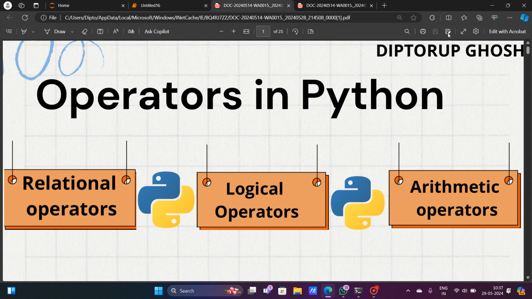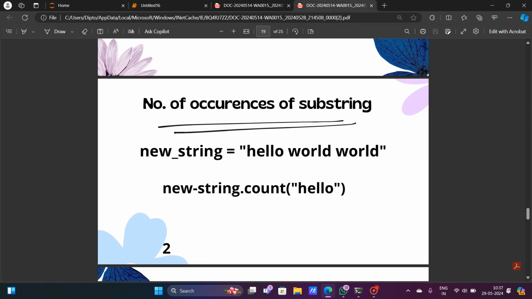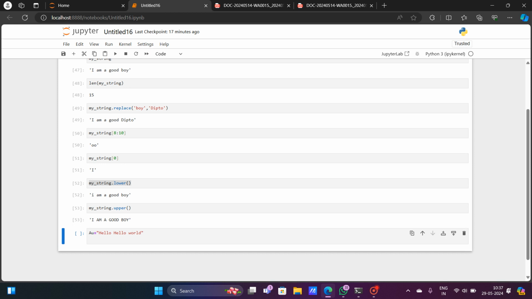For that, we have to just give the name of the string dot count, and within the bracket you have to give the parameter that you want to find out, or the repetition that you want to find out. So I want to find out the repetition of hello. For that I will at first give the name of my string, then dot count is the method, and within the bracket you have to give the parameter that you want to find out, that how many times that part of the string has been repeated. So I have given hello here, and if I run this,